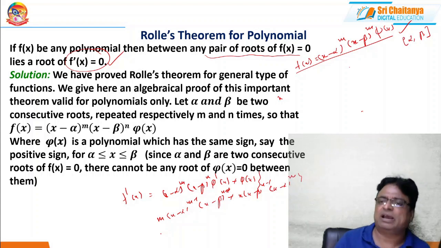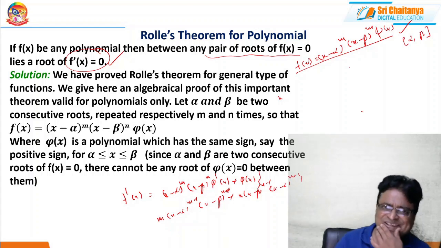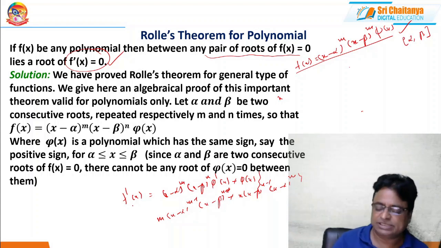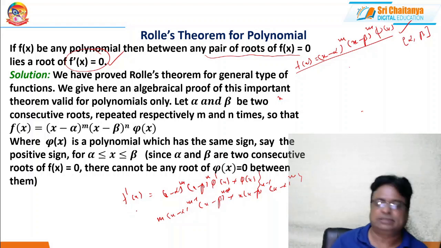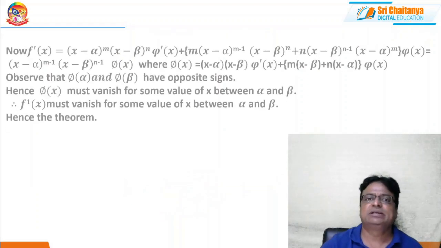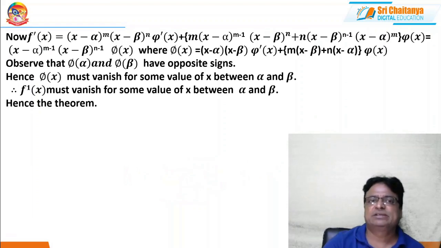I have applied just the UV formula, this into derivative of that plus that into derivative of this, and of course it is derivable. I can write it in simpler notation like this. So this is my f dash x.